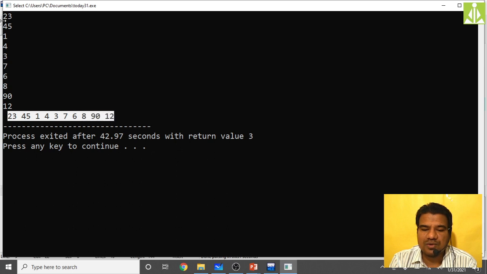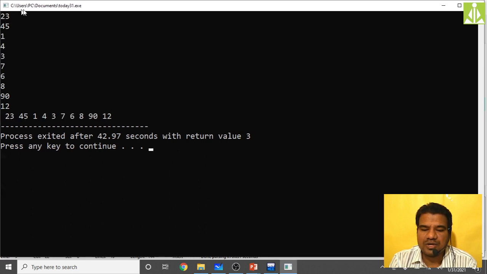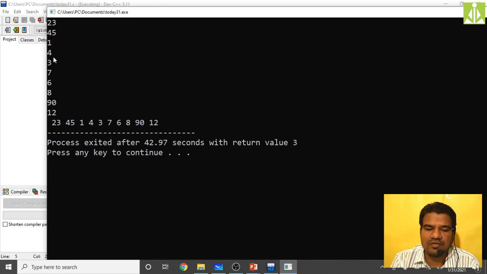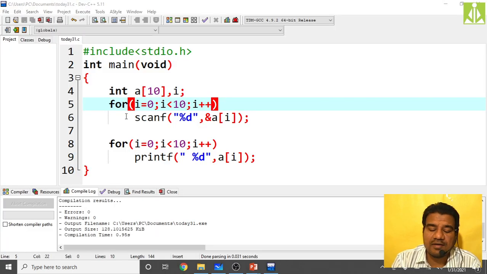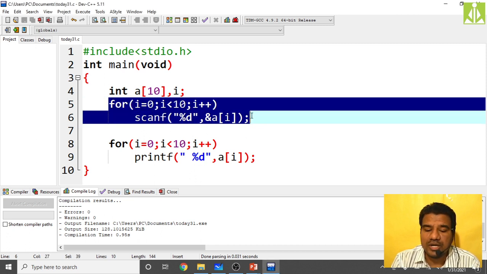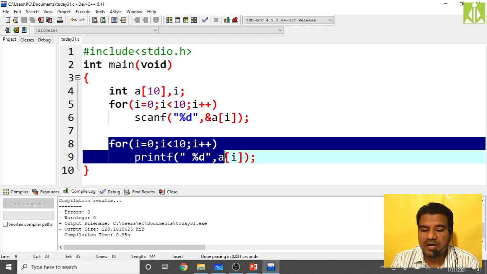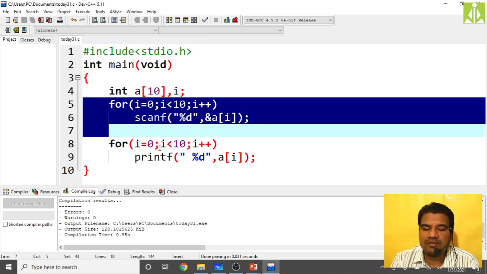This is your A of 0, 23. A of 0, it is printing that one. 45, A of 1, A of 2, A of 3, likewise up to A of 9. The same values whatever we have given as input, the same values you are getting in the output. Hopefully you understood this one. This is how we can use scanf within a for loop to input the values into an array, and printf within a for loop to output the values from an array. Inputting values into the array, outputting values from the array.